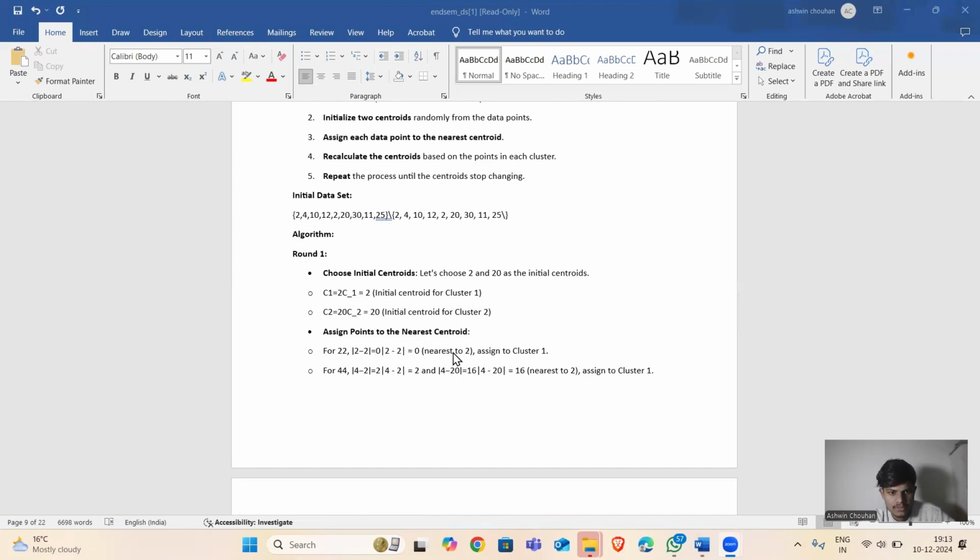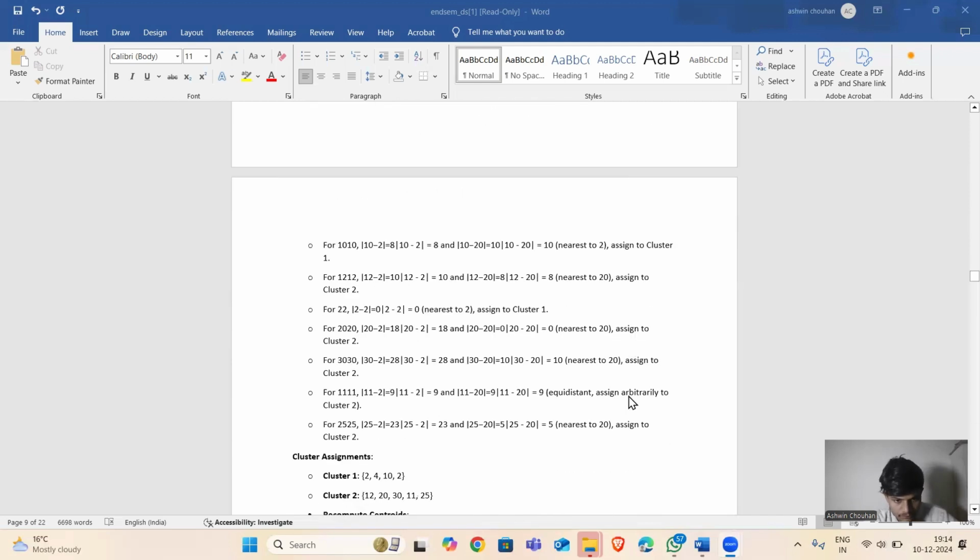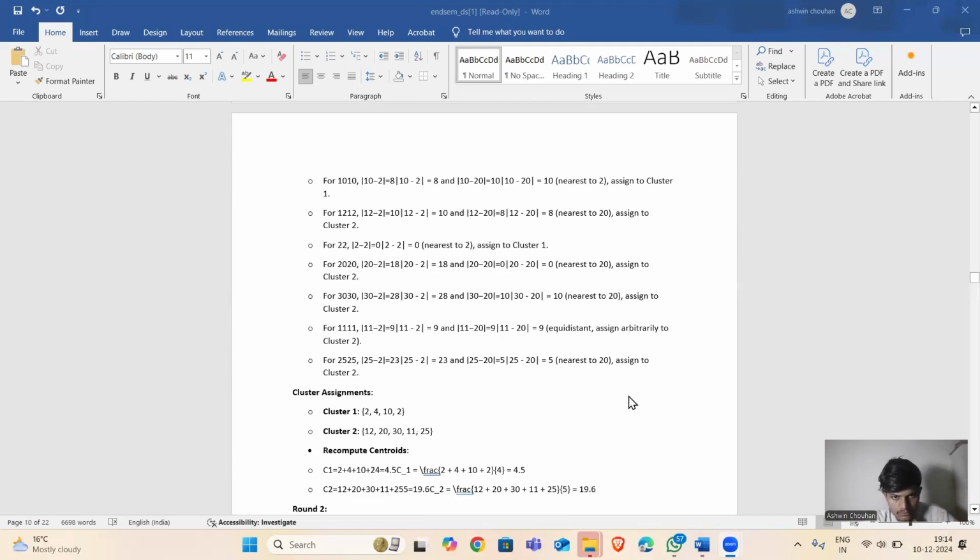Assign points to the nearest centroid. For 2: mod of 2 minus 2 equals 0, nearest to 2, assigned to cluster 1. For 4: mod of 4 minus 2 equals 2, and mod of 4 minus 20 equals 16. 2 is nearest, so 4 is assigned to cluster 1. Same process we repeat.